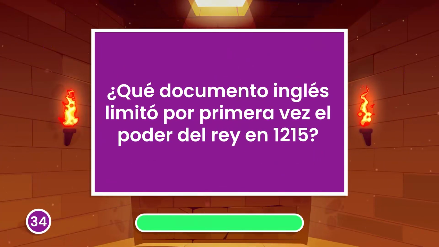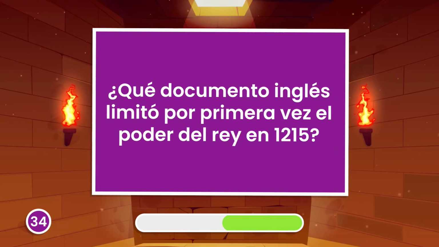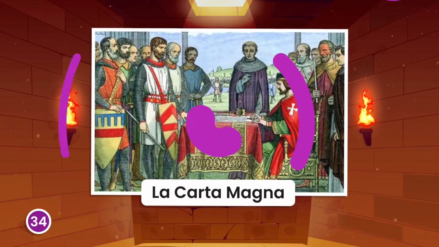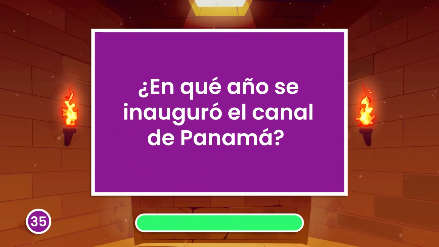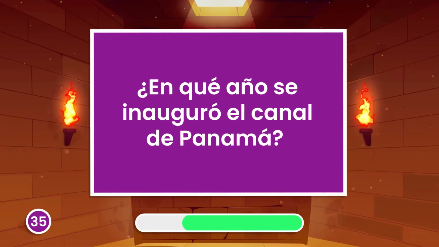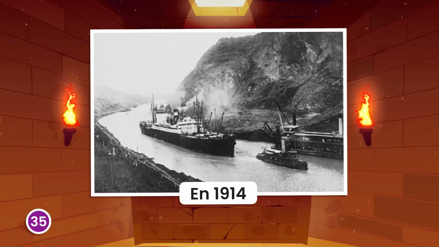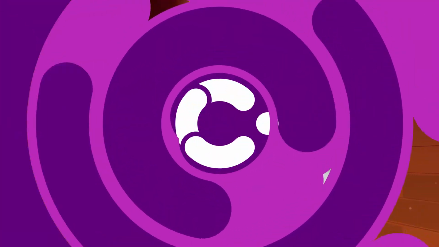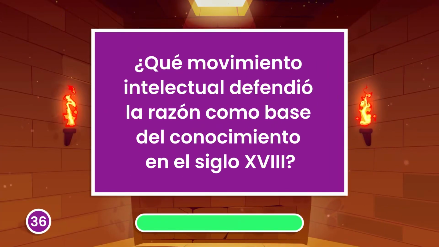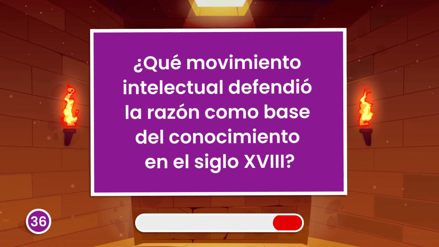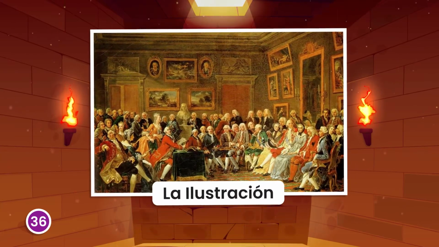Which English document first limited the king's power in 1215? The Magna Carta. In what year did the Panama Canal open? In 1914. Which intellectual movement advocated for reason as the basis of knowledge in the 18th century? The Enlightenment.